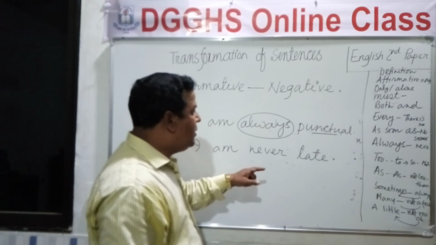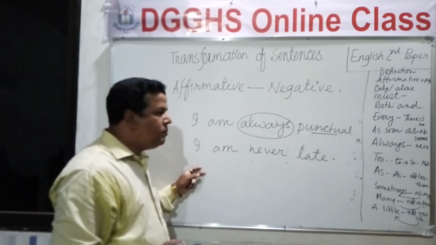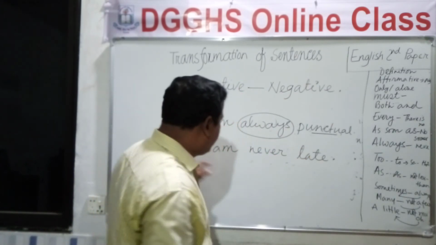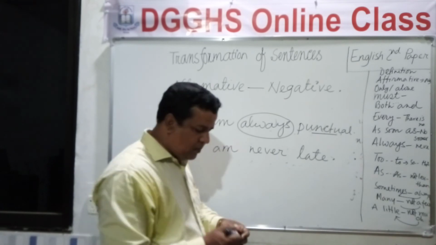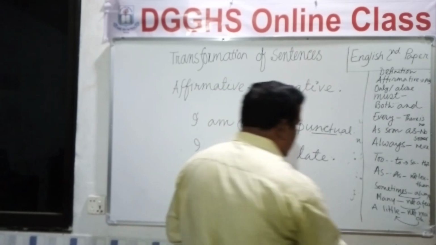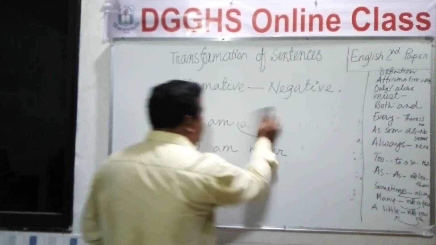I am never late, and this is the negative form, and its affirmative form is I am always punctual, and its negative form is I am never late. Clear, everybody? Now we are moving to the next rule.